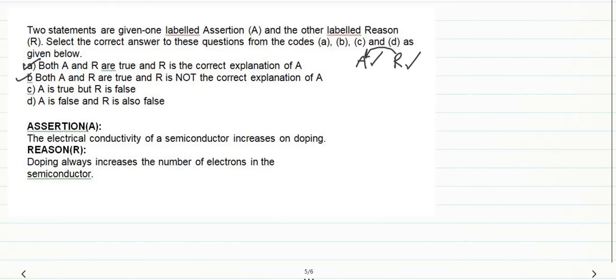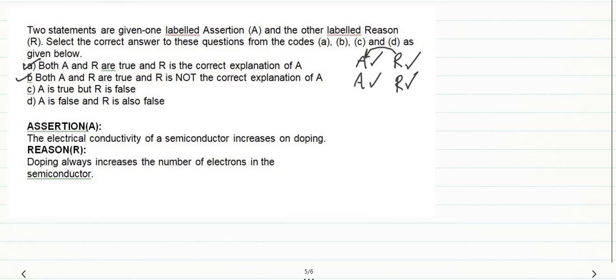B is both A and R are true, but R is not the correct explanation of A. That means A is true, R is also true. They are not independent but they are interconnected in such a way. A may explain R, but that is not our option. Here you can say A and R are independent.